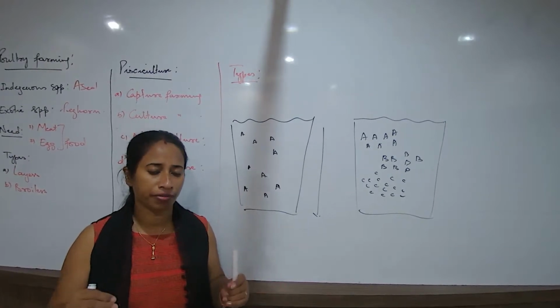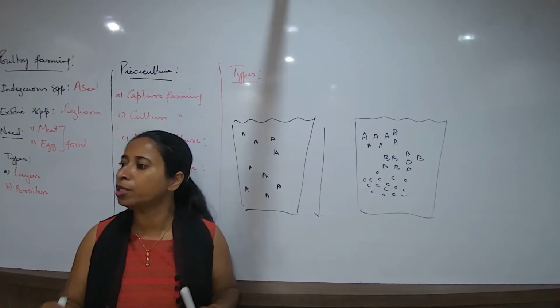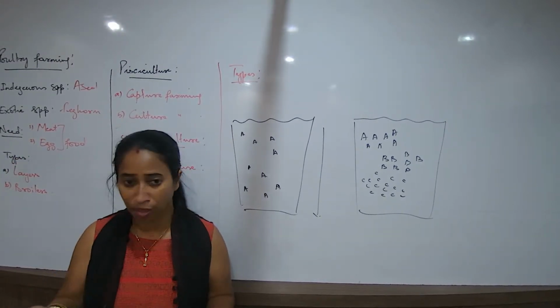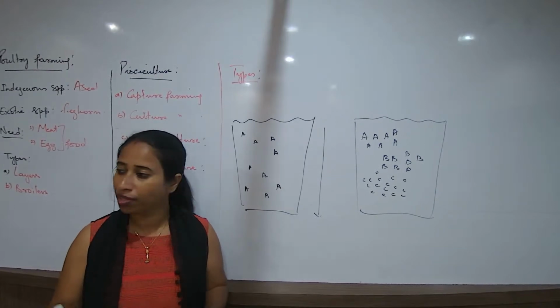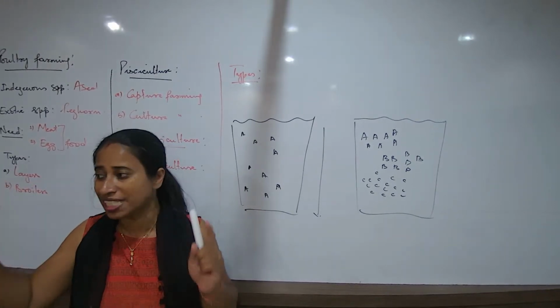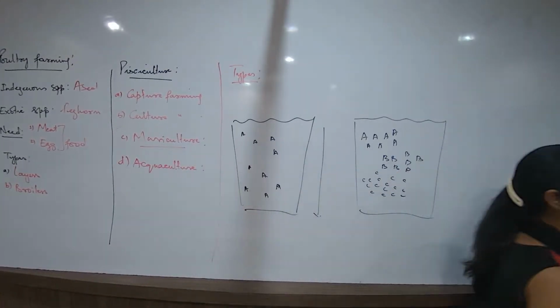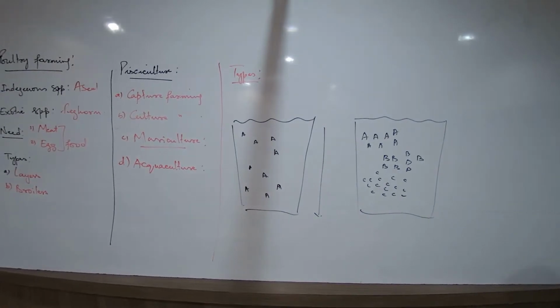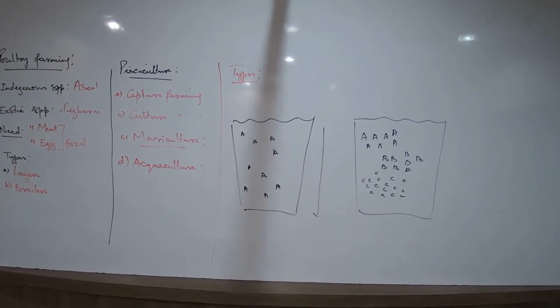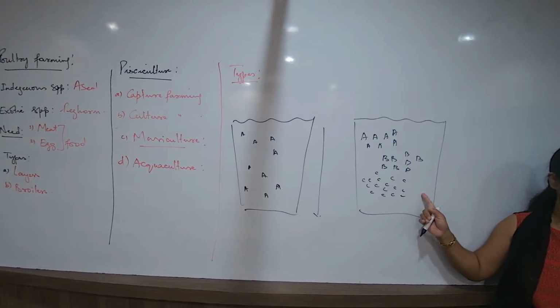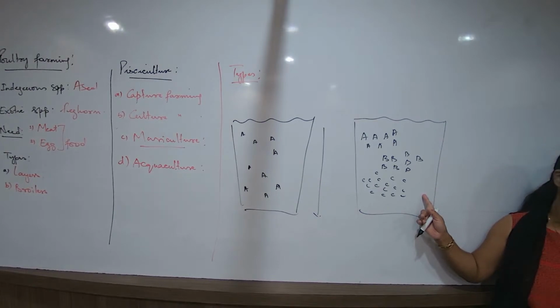So in a period of some 6 months, I am able to sell 5 types of fishes at the same time. Commercially, that is better, no? So instead of spending time only for one type of fish, I want to breed 6 types of fishes in these 6 months. Now, if that is what I am doing, this is what is known as polyculture. What is polyculture? The process of breeding 2 or more varieties of fishes in the same water body.